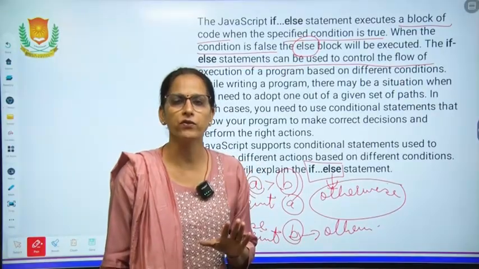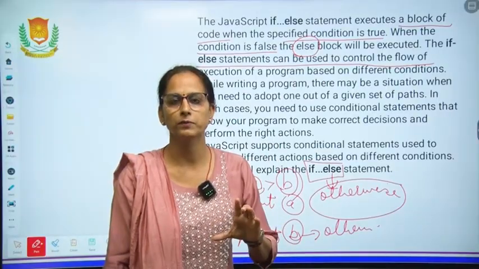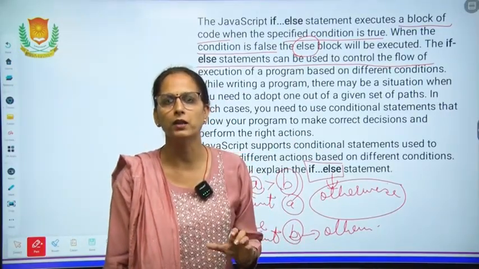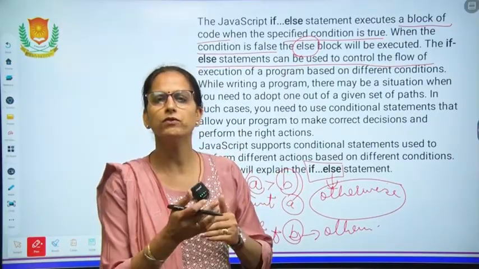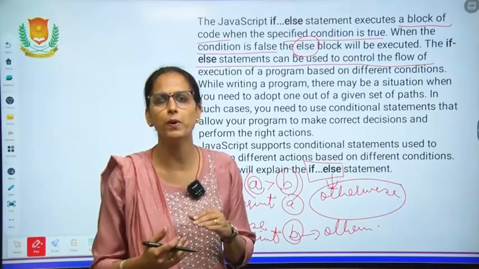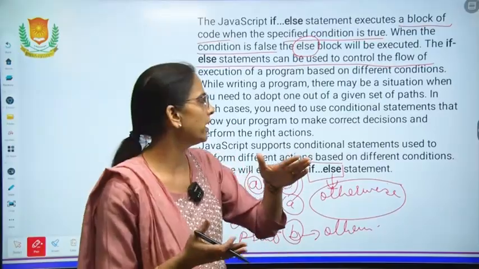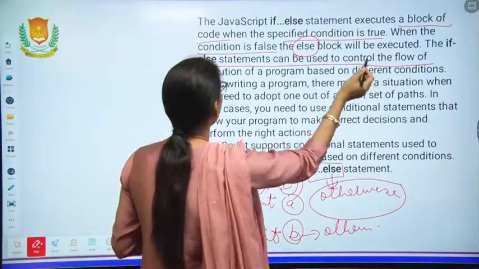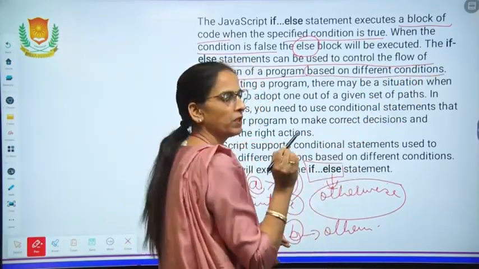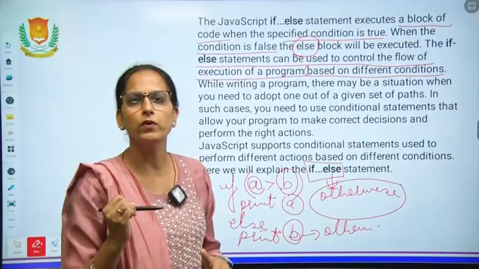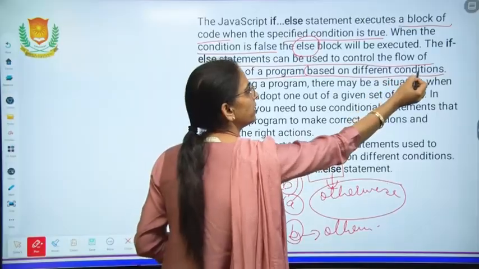But in if, we are giving a condition, so there are two blocks, a true part and a false part. If the condition is true, then the first part will be executed. If the condition is false, then the other part, which is written after the else, will be executed. So this controls the flow of execution of the program based on different conditions. Which statement will be printed on the screen depends on the condition.